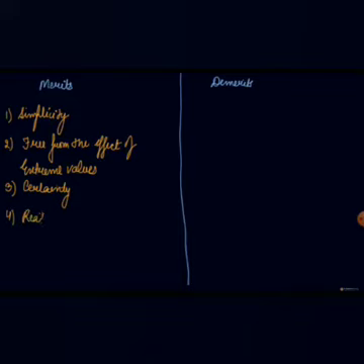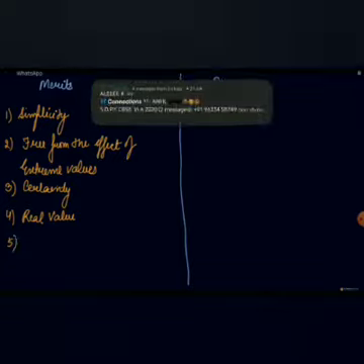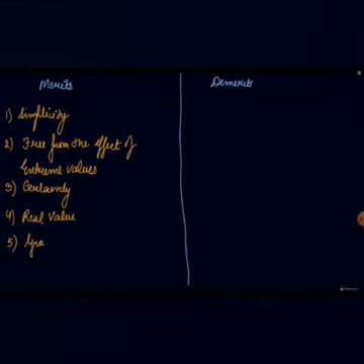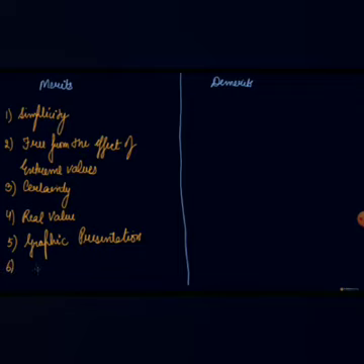Real value. Your median value is the real value and is a better representative value of the series compared to the arithmetic average, the value of which may not exist in the series, but the value of median exists in the series. Graphic presentation. You can find out median through graphic presentation also. So you can estimate your median using graphs. Possible even when data is incomplete.